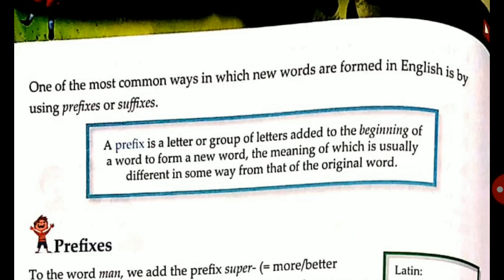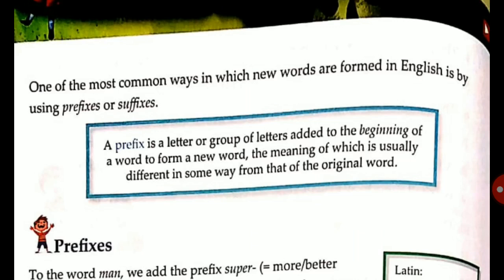When we add a prefix to the beginning of a word, it changes the meaning of the original word. When we say interesting, it means we are interested in something, but when we add un as a prefix to the word interesting, the original meaning changes.